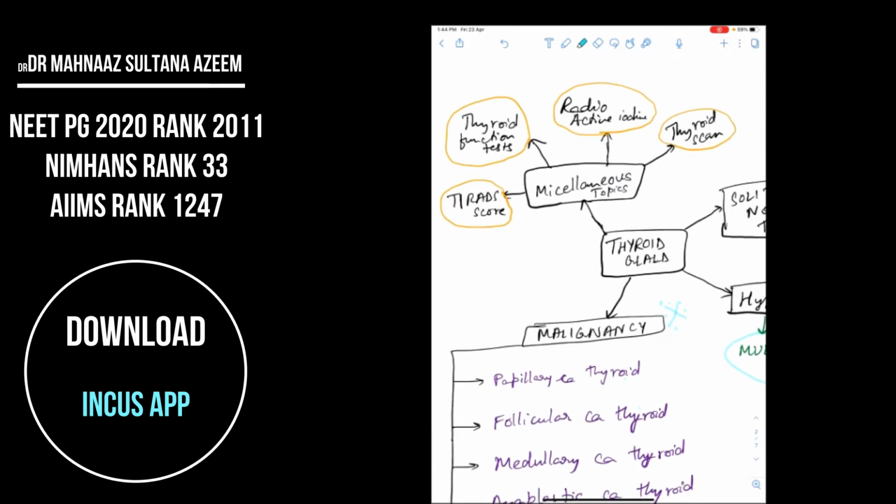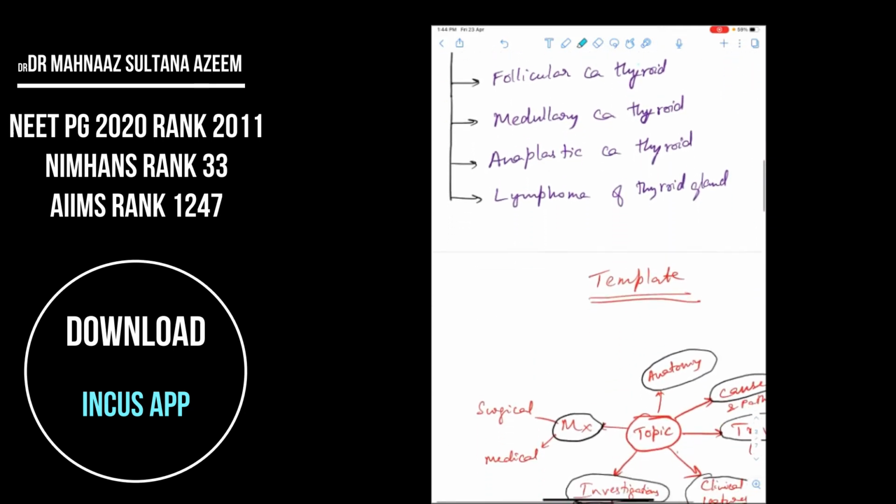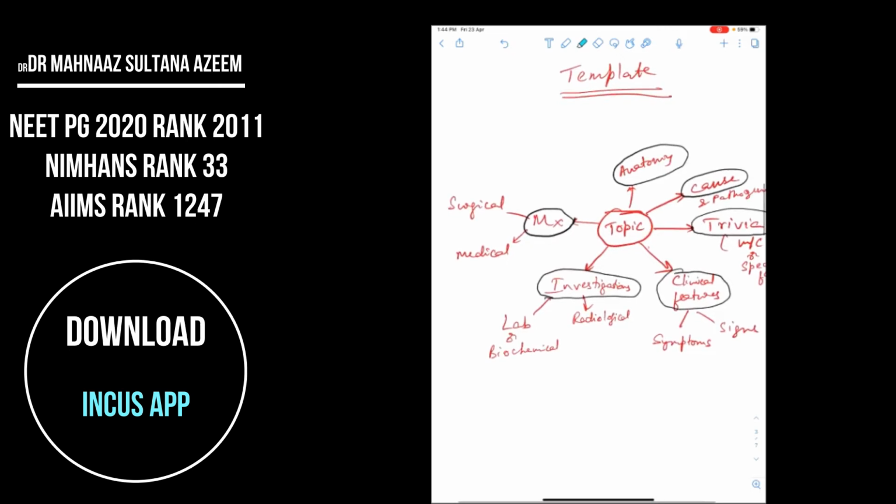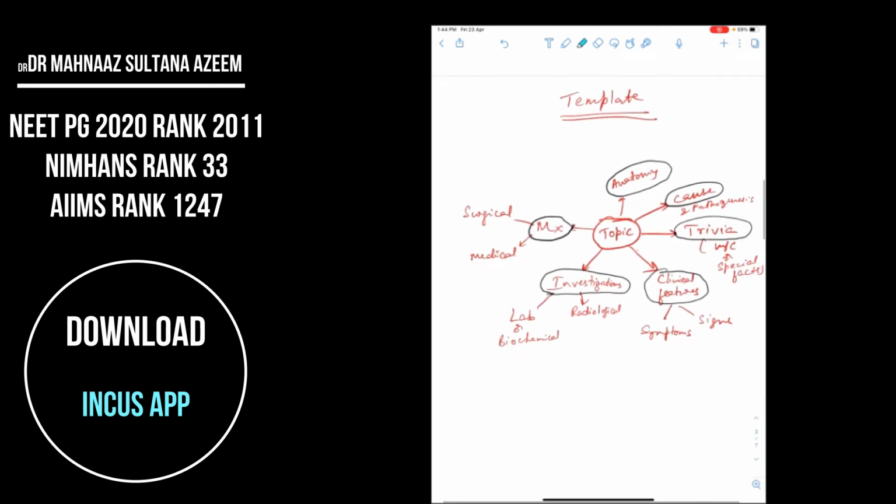And there are certain miscellaneous topics as well, like we need to know regarding the radioactive iodine and thyroid scan. With that, we need to know regarding thyroid function tests and TIRAD score and radiological investigations which are used in thyroid gland.